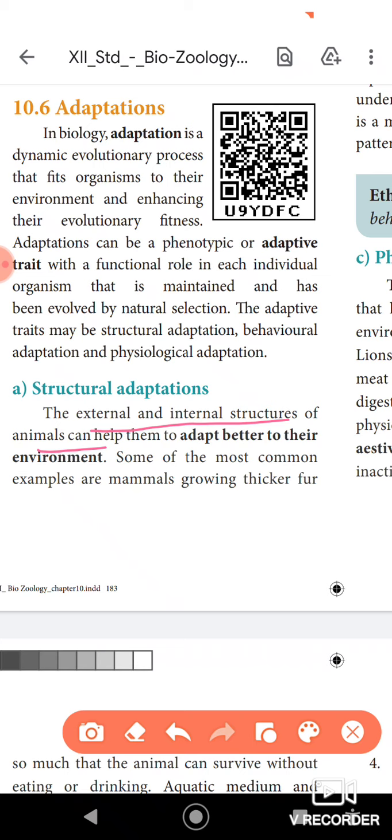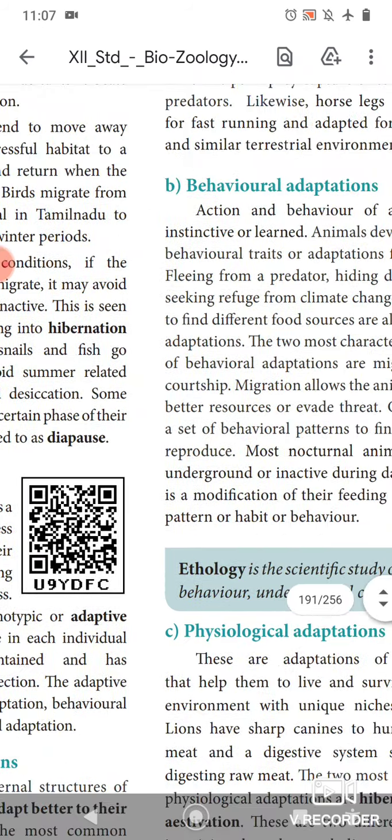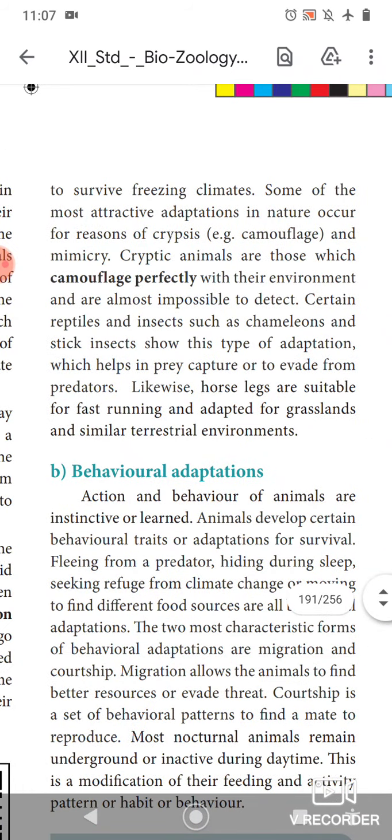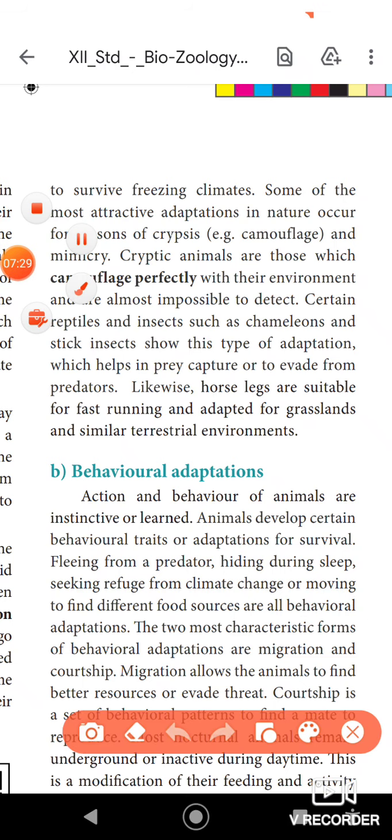Some good examples: some of the mammals have thicker fur on their bodies. What are the uses of the fur? To prevent the animal from freezing in the surrounding environment. You know about the polar bear, isn't it? The polar bear has very thick fur, so that polar bear can survive in that particular